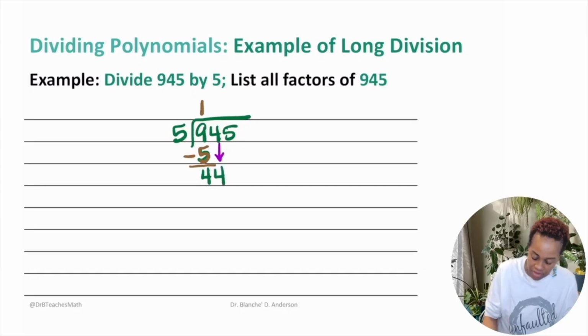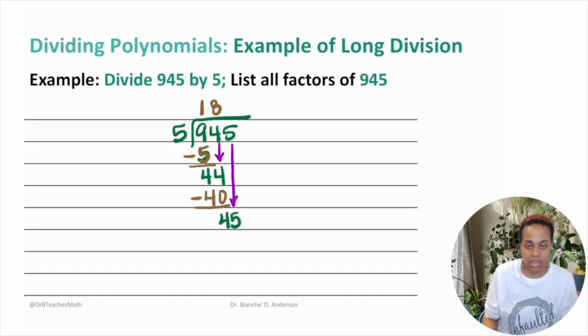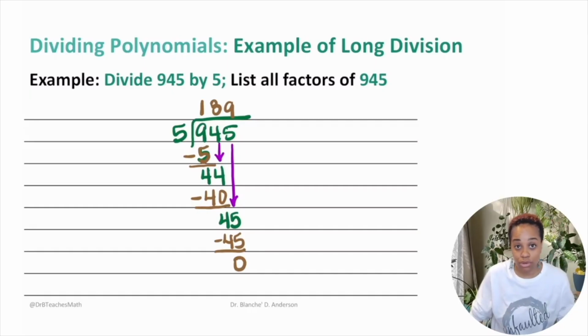And you're left, and you bring down the next number, right? Okay, and then you would say 5 goes into 44 how many times? Well, 9 times 5 is 45, so that's too high. So it would go into it 8 times. And so you would say 8 times 5 is 40, right? You would subtract it. And 44 minus 40, that gives me a 4, right? And then you would bring down this number, which is the 5. And you would say, okay, 5 goes into 45 how many times? Good, 9 times. And you would say 9 times 5 is 45. You would subtract this, and then you would have a remainder of 0.